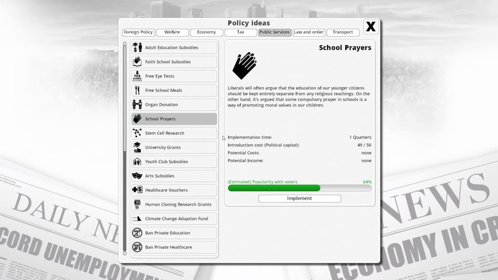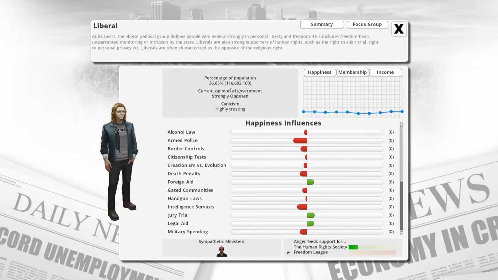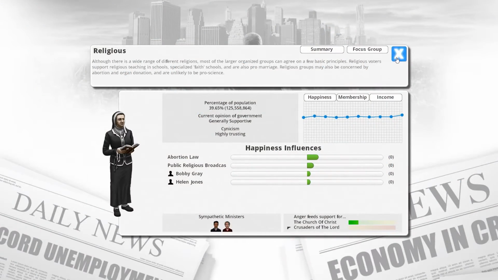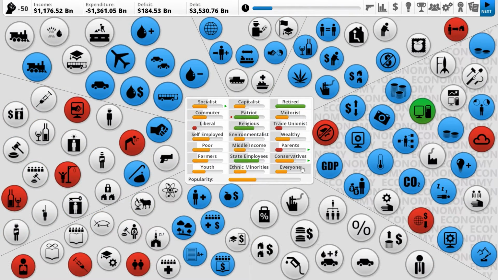Maybe school prayers? That's pretty big, but it costs us nothing. We'll probably make religious people happy. It'll probably make liberals unhappy. Yeah, that's the problem. How many liberals do we have? Currently quite a large part of our population are liberals, but a larger part of our population is religious, and they seem to be at odds, so we probably have to choose one or the other at some point.